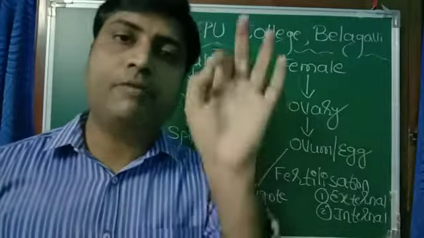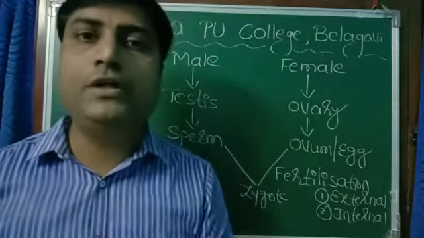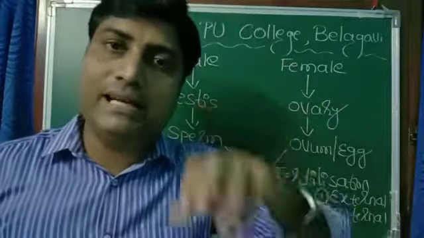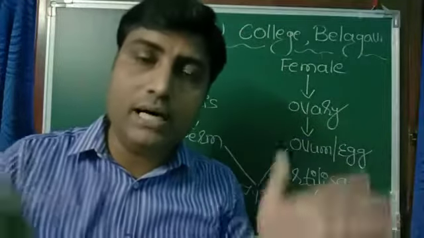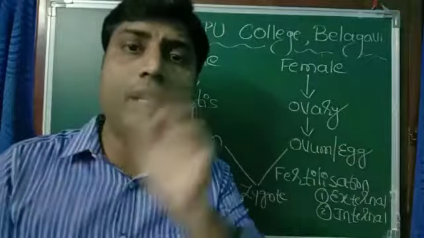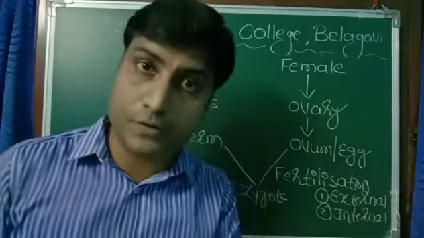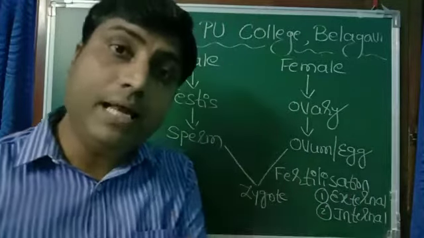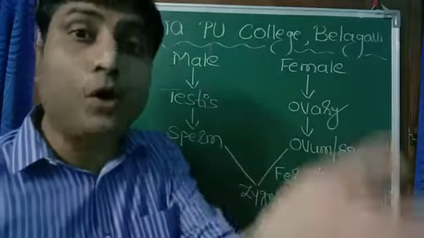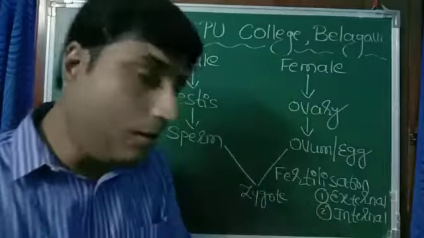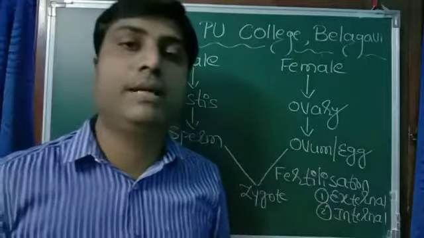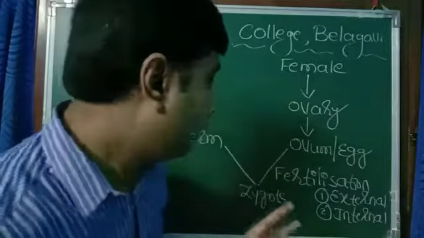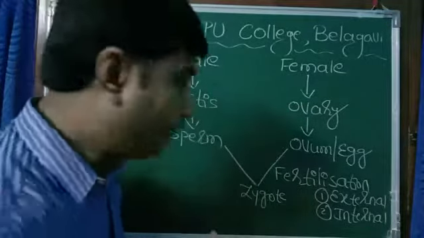The best examples for external fertilization are fishes and frogs, amphibians. Both male and female release their gametes into the water, and in the water fusion of male and female gamete takes place to form the zygote. Whereas in internal fertilization, male has to deposit gamete into the body of female, and in the body of female fertilization takes place. So the result is same, zygote is formed.